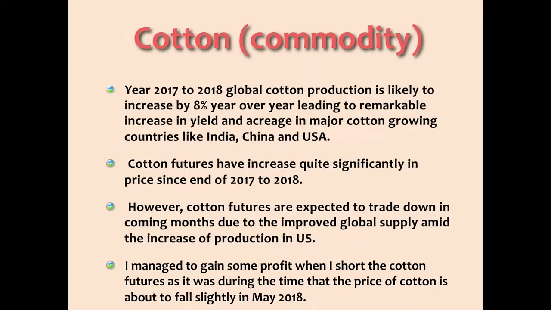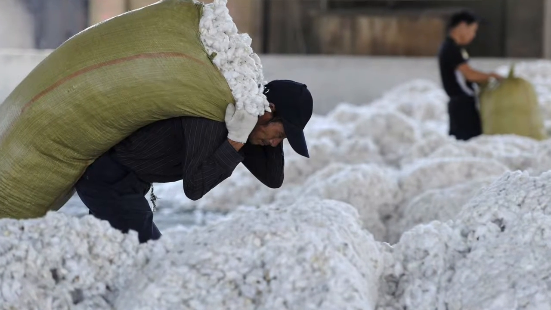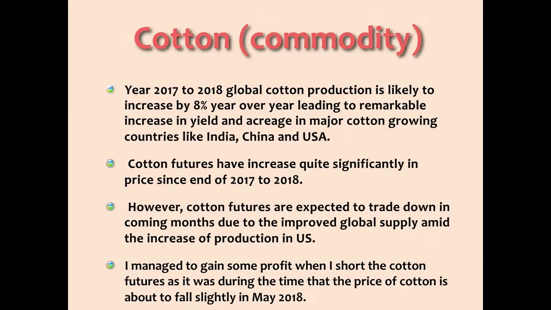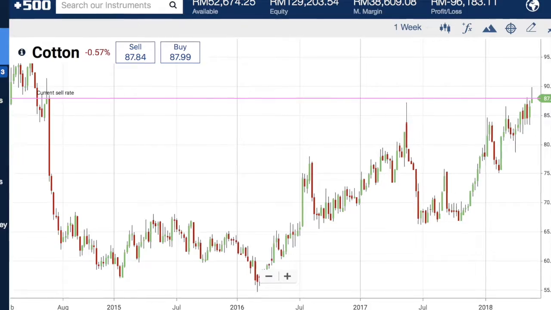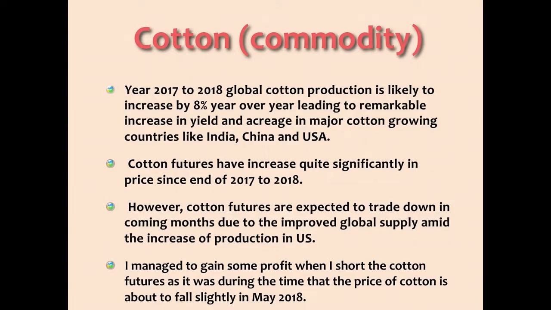For the second category, I have decided to choose the cotton futures contract. For the year 2017 to 2018, global cotton production is likely to increase by 8% year over year, leading to a remarkable increase in yield and acreage in major cotton growing countries like India, China, and the United States. Cotton futures have increased quite significantly in price since the end of 2017 to 2018.